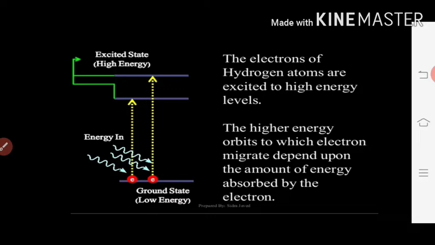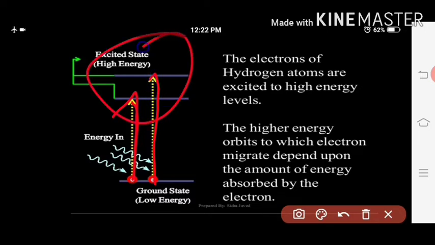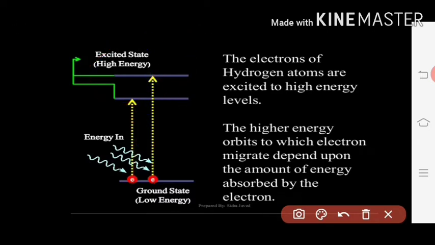So he explained like this. The third postulate: these electrons are absorbing the energy. By absorbing this energy, they are moving to a higher energy state. One has moved here, and one more has moved here. These two are called the excited states of the atom. But this is not the permanent state for the electron. We can give an example: you are going to meet your friends.